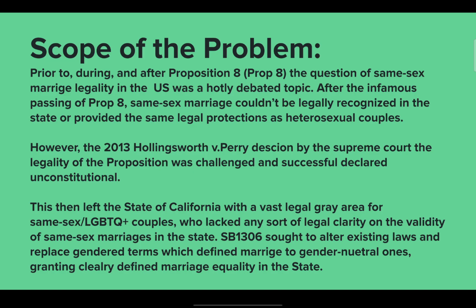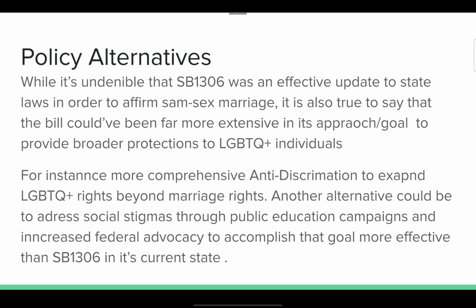This then left the state of California with a vast legal gray area for same-sex/LGBTQ+ couples who lacked any sort of legal clarity on the validity of same-sex marriages in the state. SB 1306 sought to alter existing laws and replace gender terms which define marriage to gender-neutral ones, granting clearly defined marriage equality in the state.